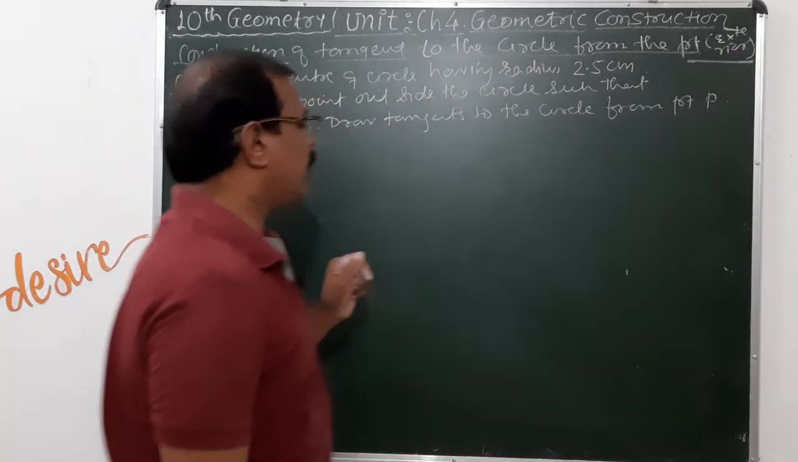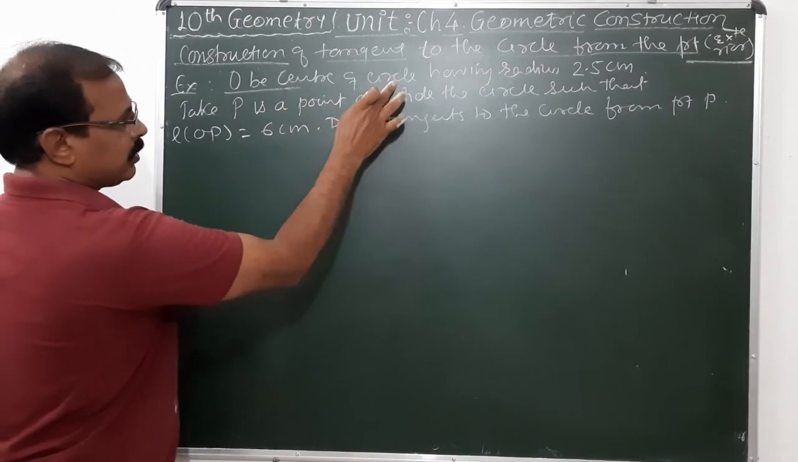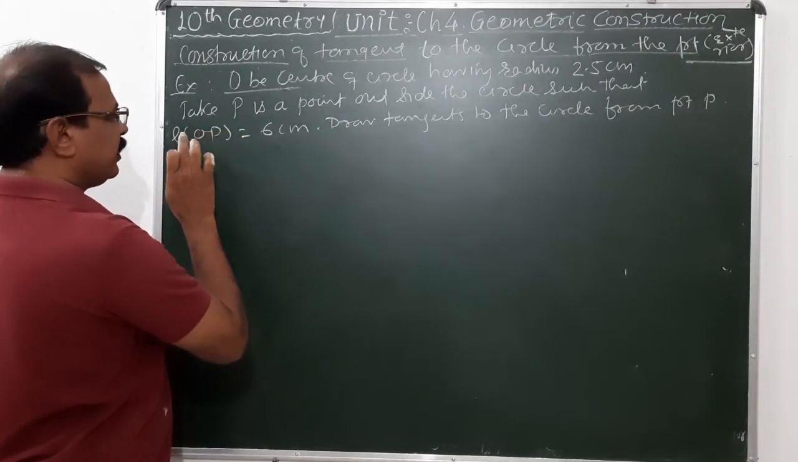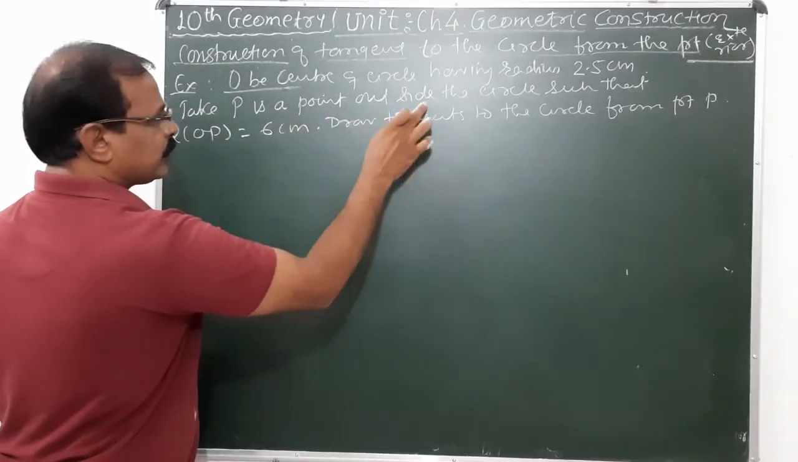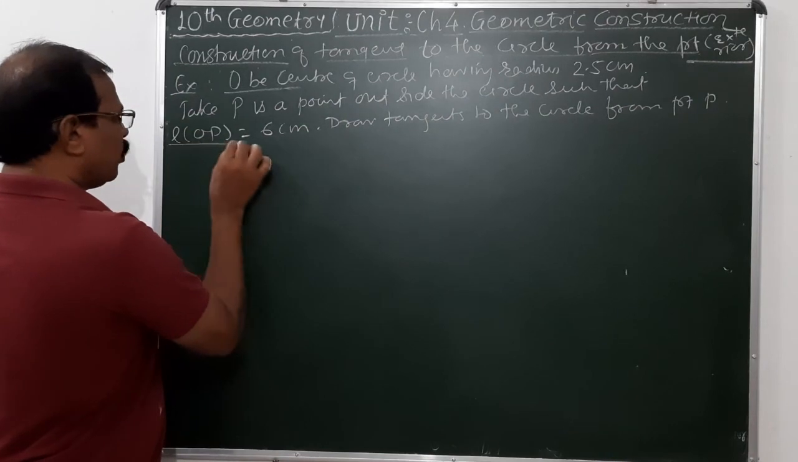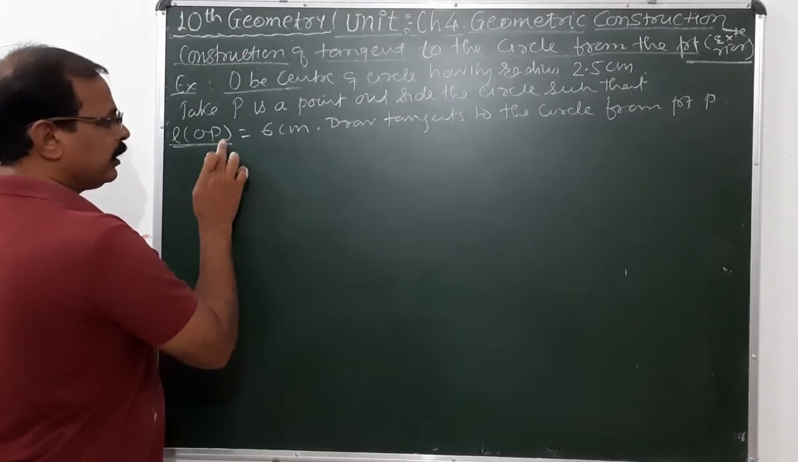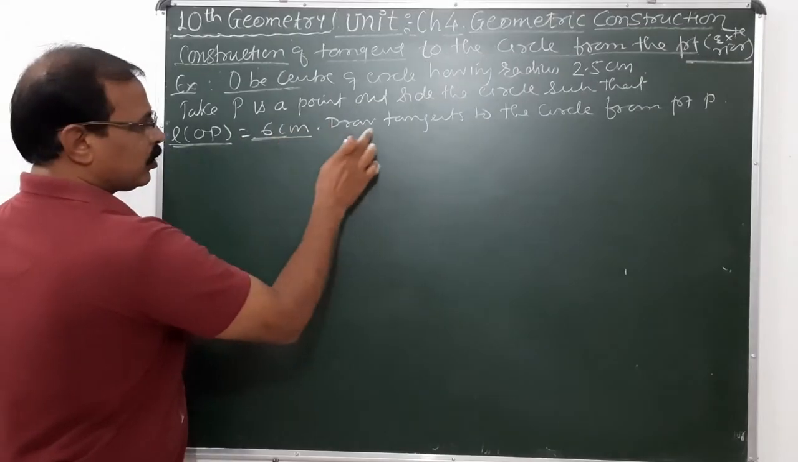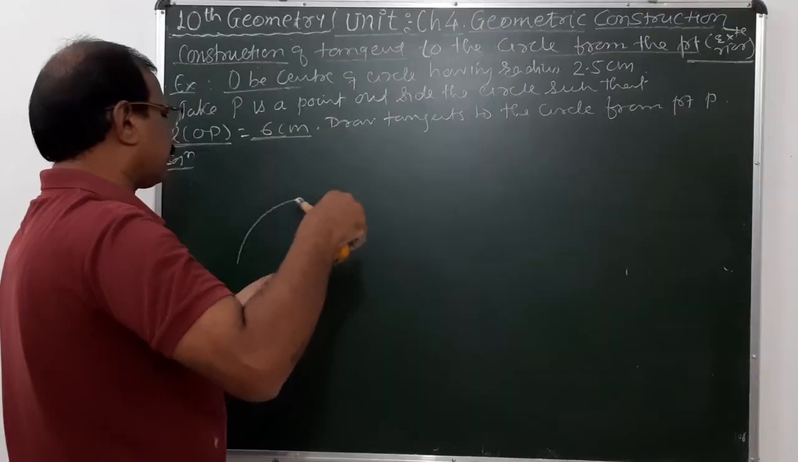Okay. Now consider the example here. O is the center of the circle having radius 2.5 centimeter. Take P as a point outside the circle such that the length of OP, the length from the center to the point P, is equal to 6 centimeter. Draw the tangents to the circle from point P.